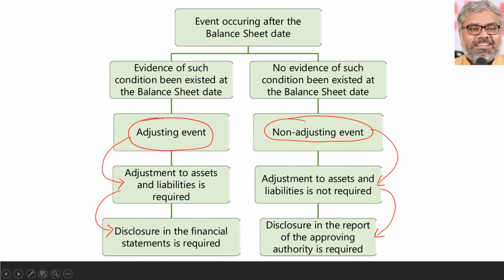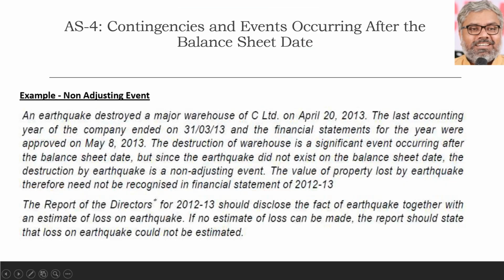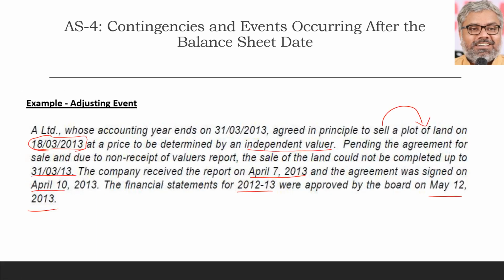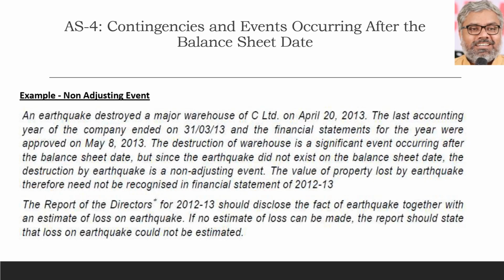Let us stick to company. Every time we don't need to say approving authority. Let us call it the directors report. In that, the fact that a non-adjusting event has happened and the financial impact of that event also have to be disclosed separately. But whether an item is an adjusting event or a non-adjusting event depends upon the facts of the case.